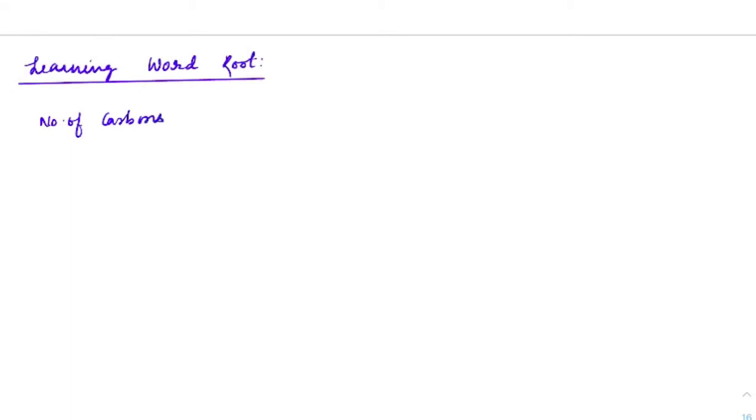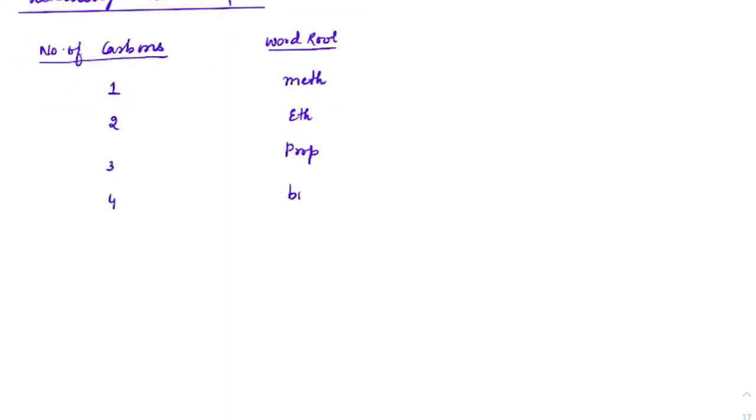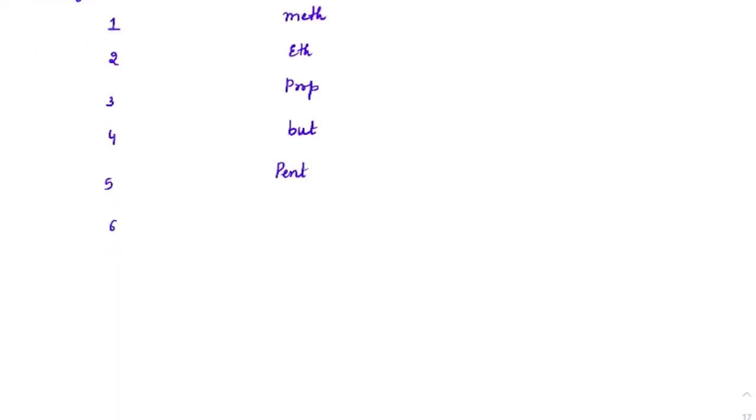Okay, everyone. Let me show you how to learn. Word root is purely on the basis of the number of carbons. So depending on the number of carbons, what will be the word root? What will be the name for it? Suppose there is only one carbon, we use the word root meth. If it is 2, it is eth. If it is 3, it is prop. If it is 4, it is but. If it is 5, it is pent. If it is 6, it is hex.